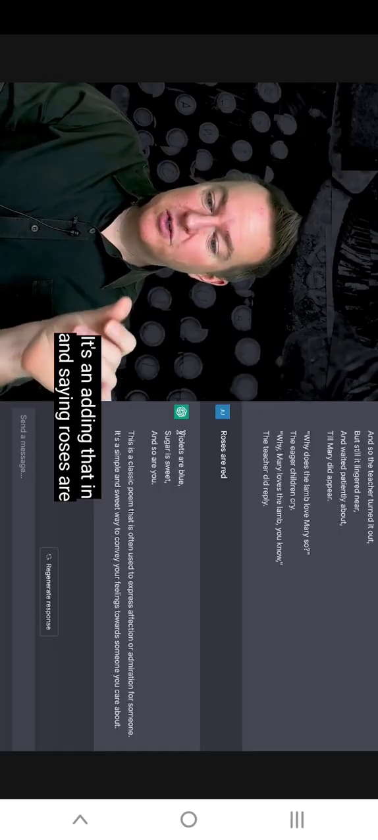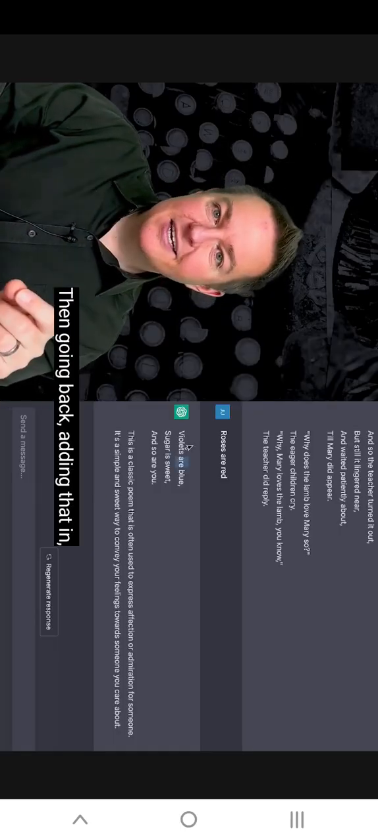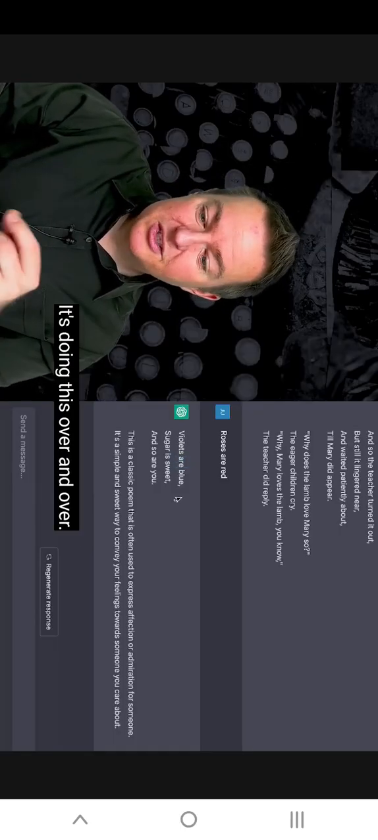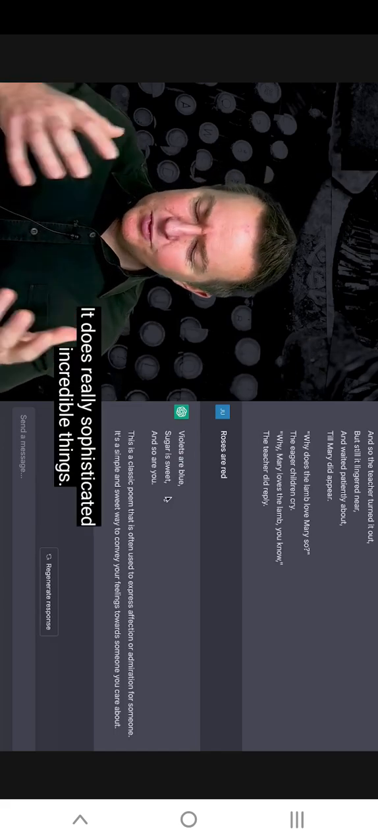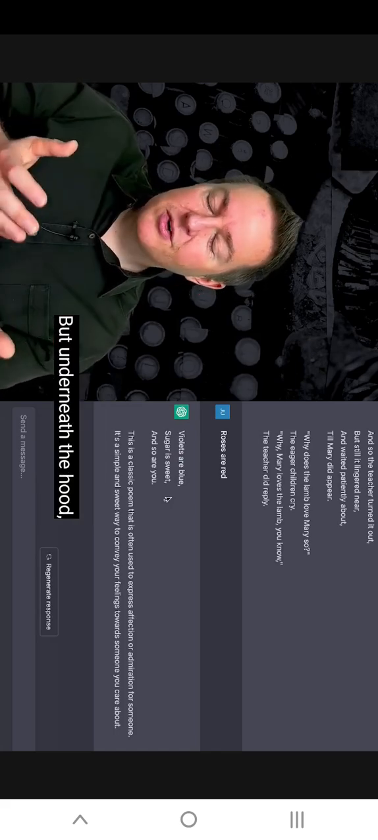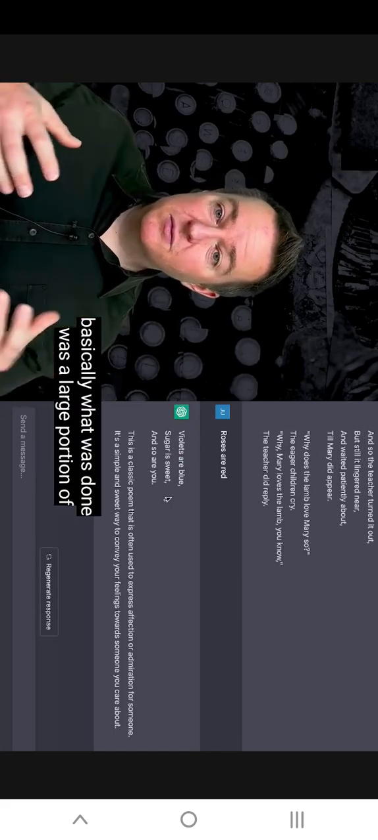It's then adding that in and saying "roses are red, violets," and it's predicting "are." It's then going back, adding that in, and it says "roses are red, violets are," and it's predicting "blue." And it's doing this over and over. So it does really sophisticated, sort of incredible things. But underneath the hood, when it was trained and created, basically what was done was a large portion of the